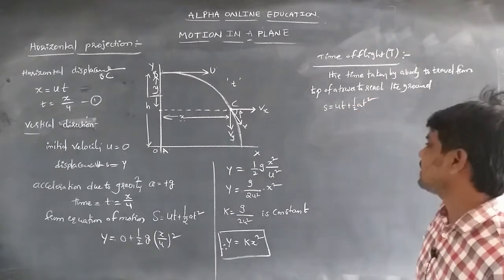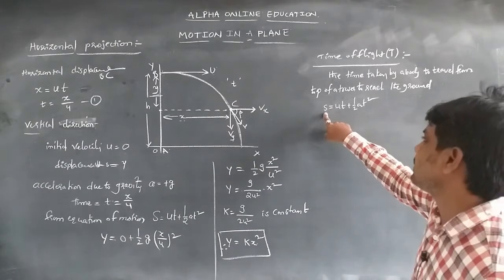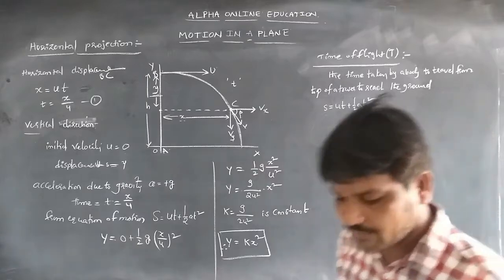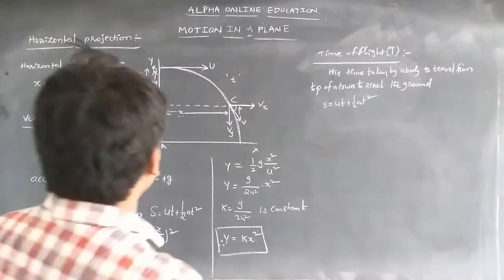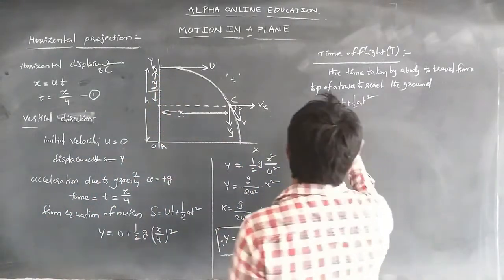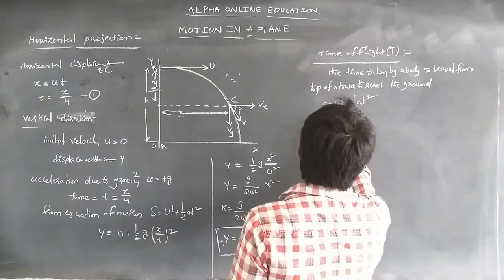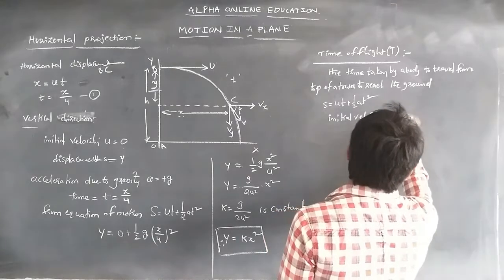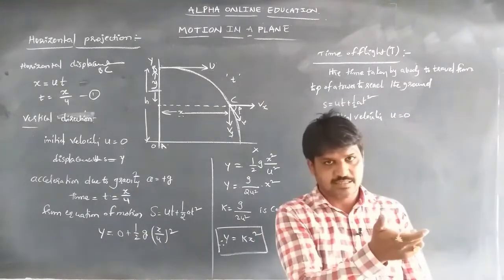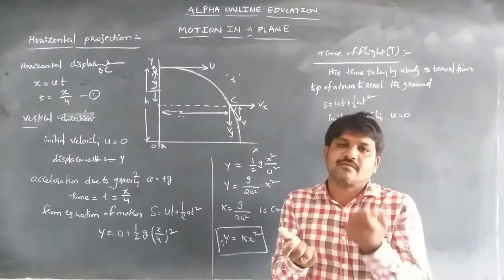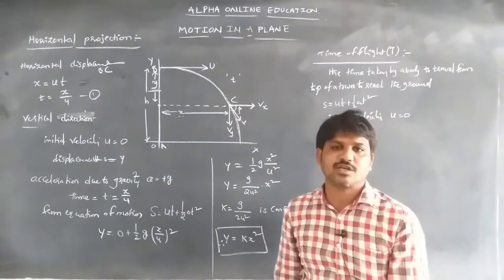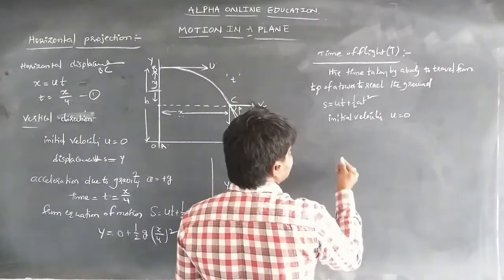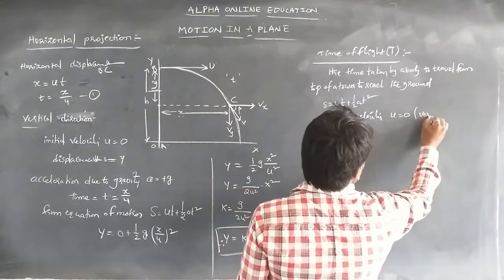The initial velocity u is equal to 0 because the projection is horizontal. So the vertical velocity, as in a freely falling body, the initial velocity will be 0. That is the vertical.